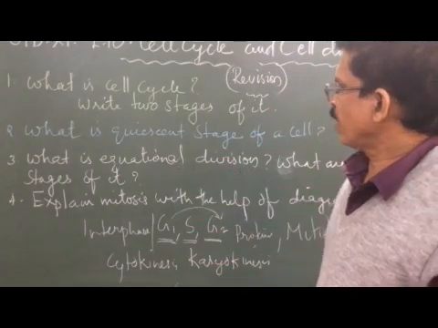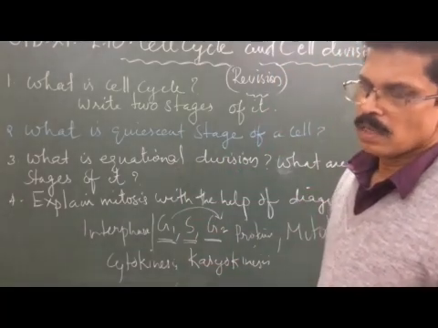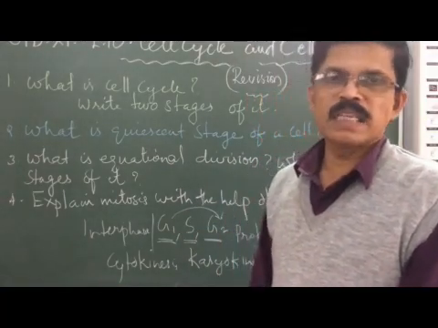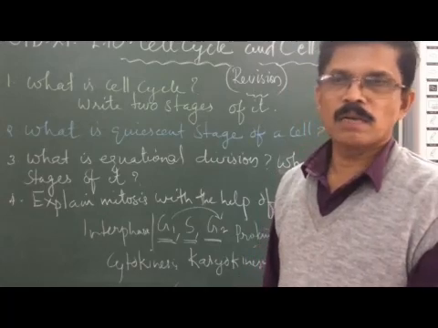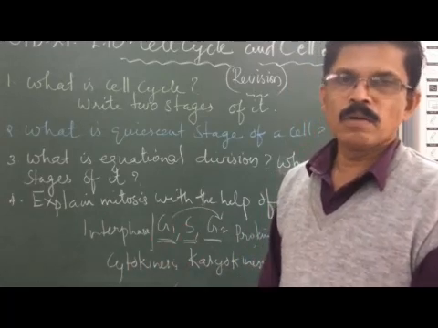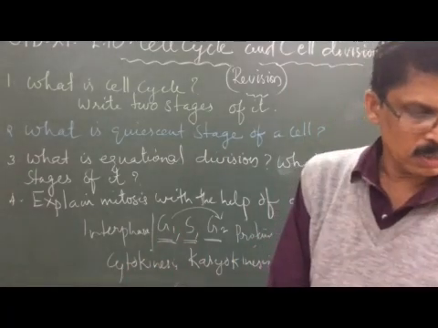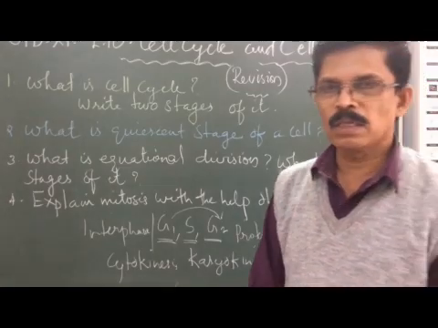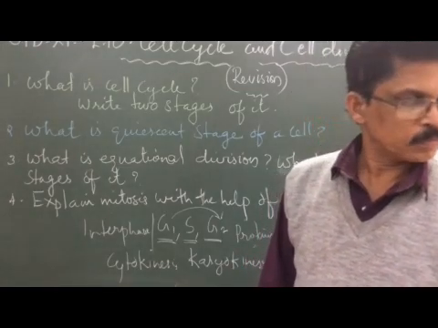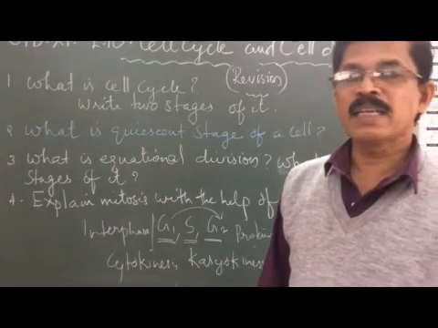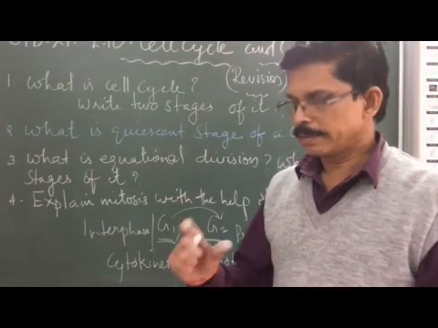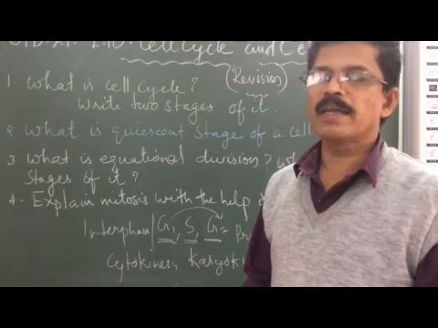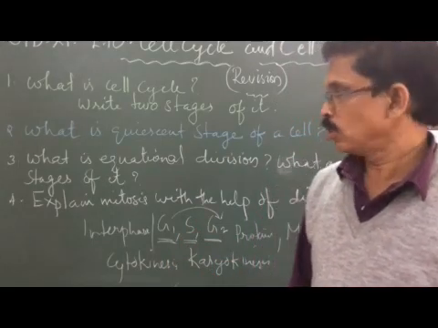Now the second question. What is the quiescent stage of a cell? Some of the cells in the body, for example in the heart, after G1 phase stop the further steps. They do not divide after G1 phase. Such cells which do not divide, stop growth and are in an inactive stage. Such a change in some cells after G1 phase is called the quiescent stage of the cell.